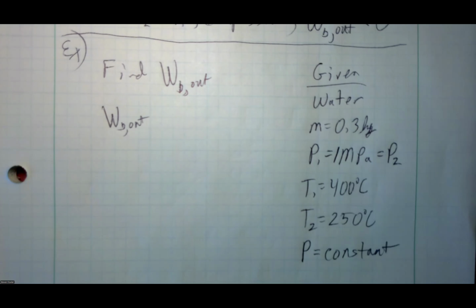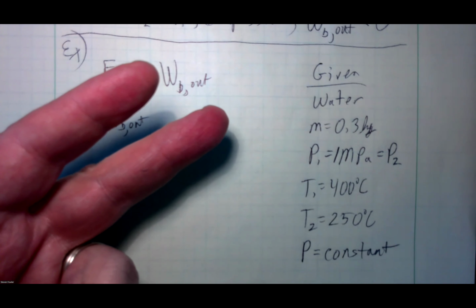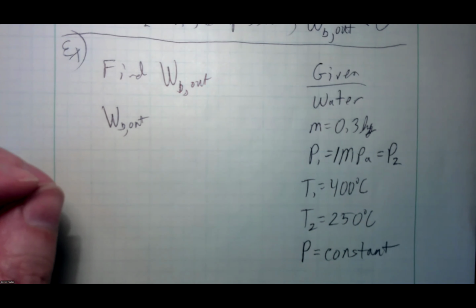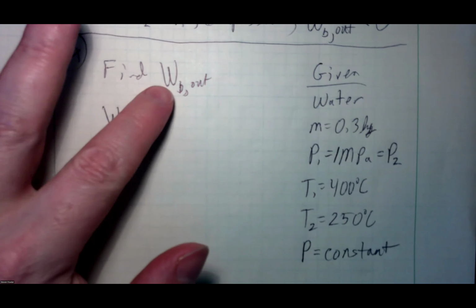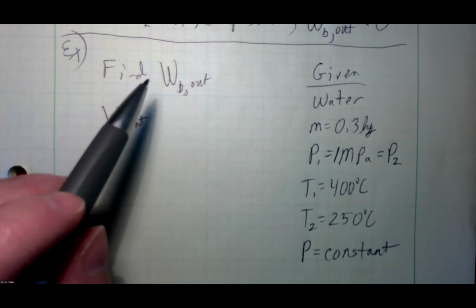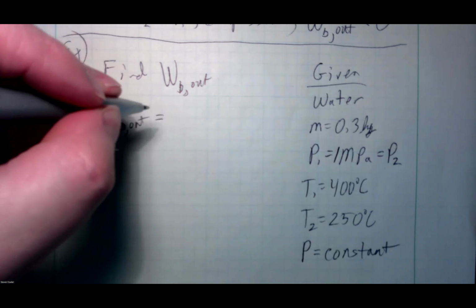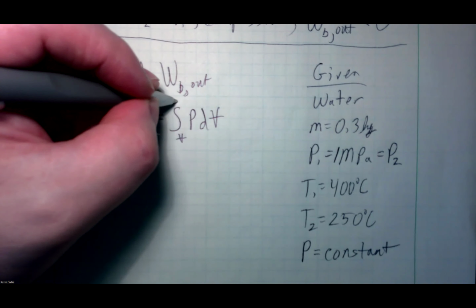So if I wrote the first law equation, I would have heat transfer and I would have boundary work out. And then I would have m delta u, which we'll see in a little bit. So in the first law equation, I would have two unknowns. I wouldn't be able to solve the first law equation. So if I'm looking for boundary work, yes, you can write the first law equation, and sometimes that's how we will solve for an unknown boundary work. But I would always suggest to you, if you're looking specifically for boundary work, also don't be afraid to explore the definition of boundary work and see if you can solve that.